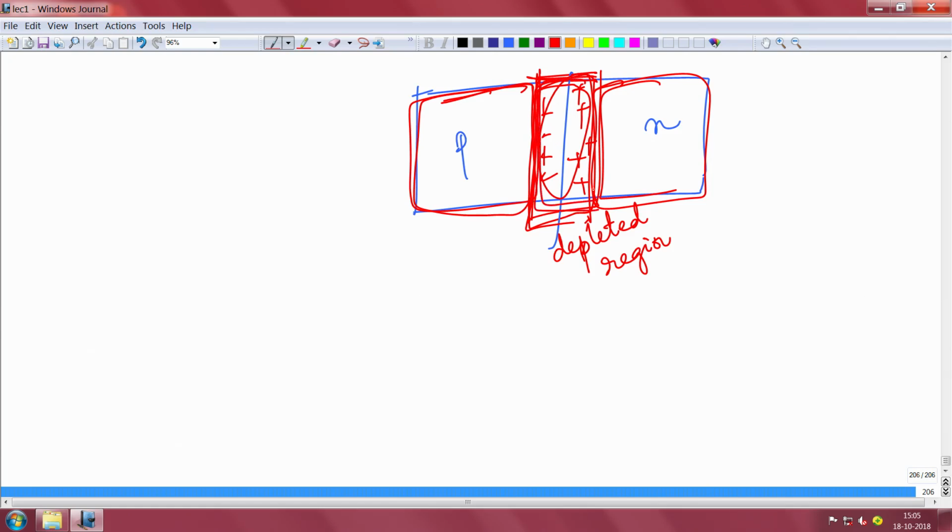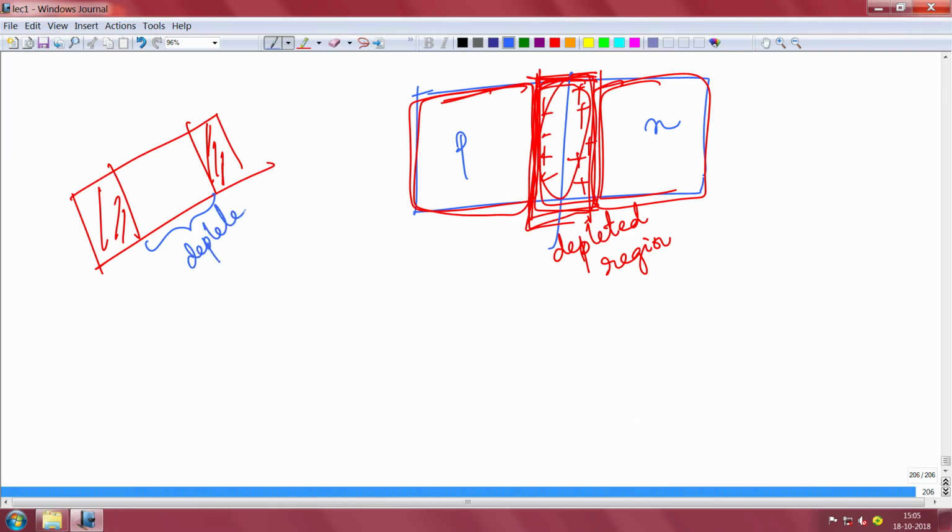So, this is a depleted region. Essentially, it is like you have a conducting region, and in between you have a depleted region like an insulator. So, this is a capacitor, and this capacitor has a capacitance given by the cross-sectional area times epsilon naught epsilon s divided by the depletion width W.